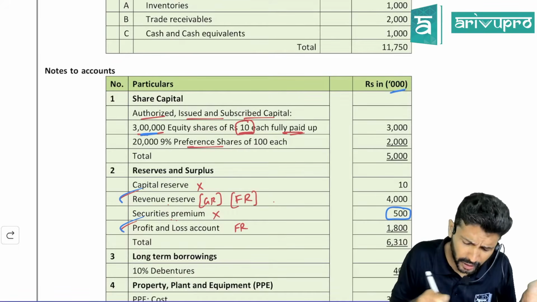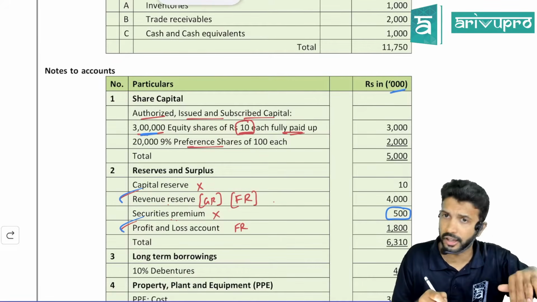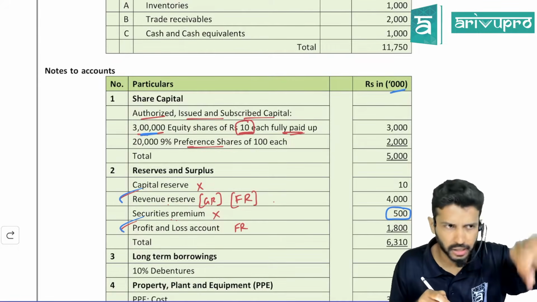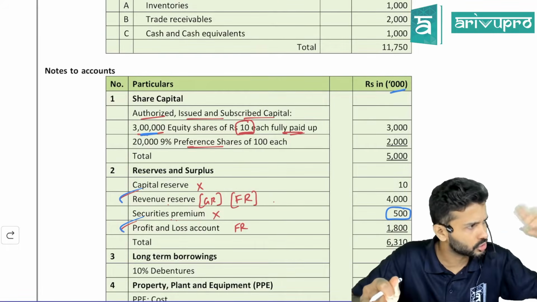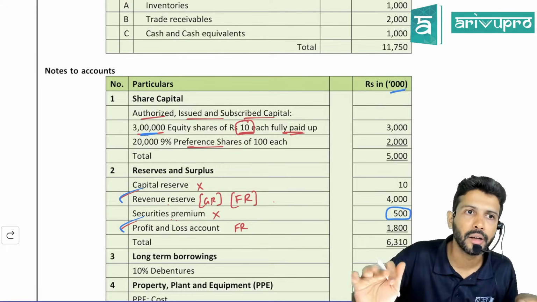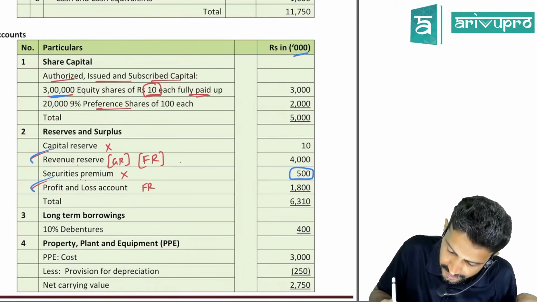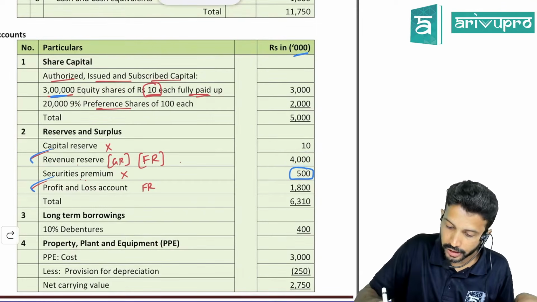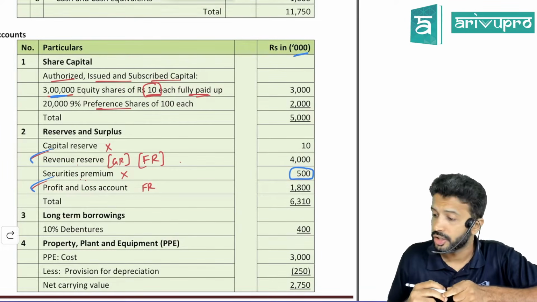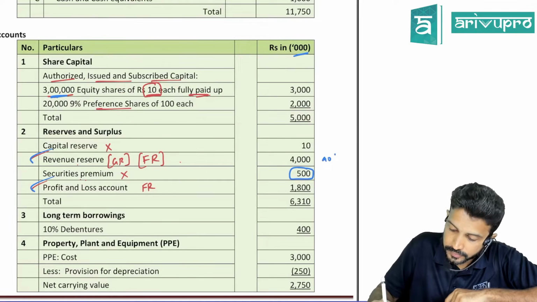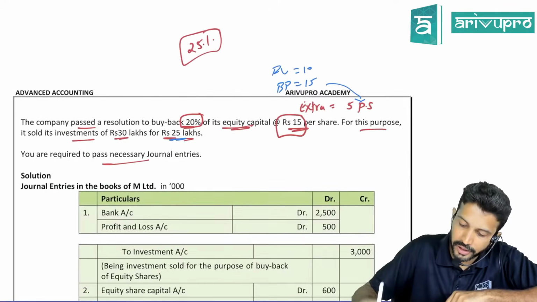If you want to sync up, we can also do it like that. First, create it from general reserve. Revenue reserve is nothing but general reserve. First, use that and then use P&L. But if you ask me, there is no distinction. You can use anything, according to me. All right. Now check, sir. How much balance do you have in general reserve? 4,000. All these numbers are in thousands. So we have 40 lakh balance in general reserve. Yes. How much CRR do we need to create?